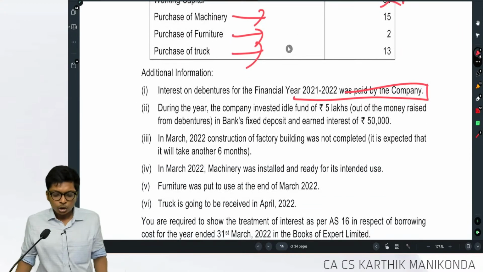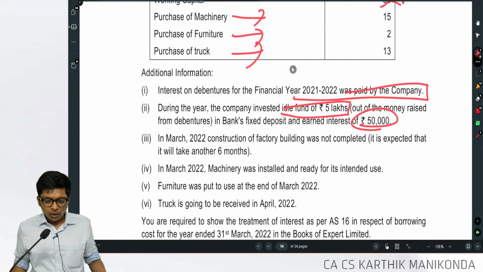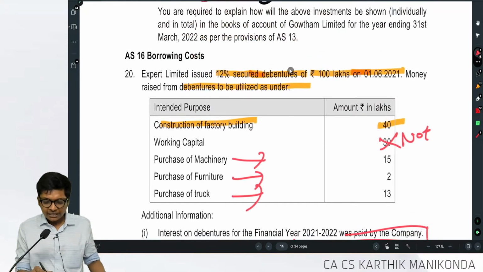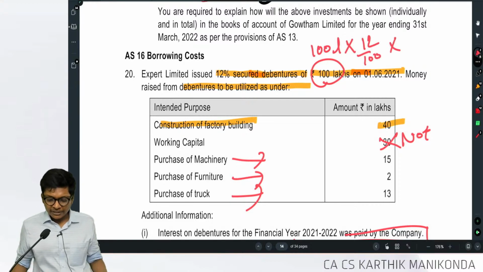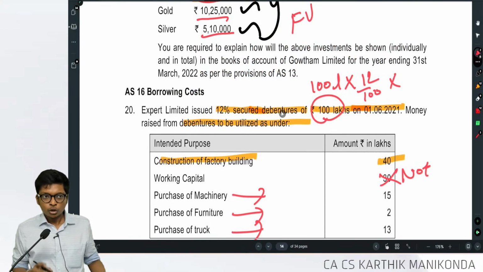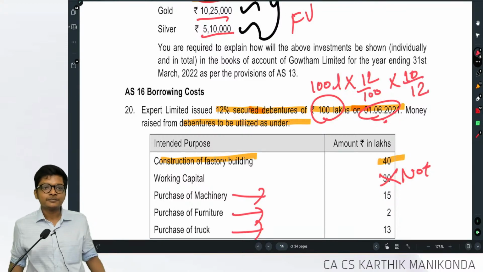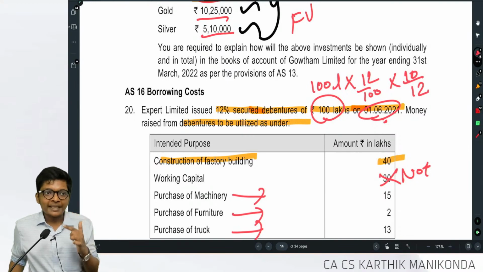Look at this. During the year, the company invested idle funds of 5 lakhs and earned an interest of 50,000. What's my interest, guys, totally for debentures? 100 lakhs into 12 by 100 into how much, guys? How many months? Not 12 by 12. Issued on which day? 1st June. So into 10 by 12. Are you following, guys? Otherwise, here we make a common mistake of taking 12 by 12.